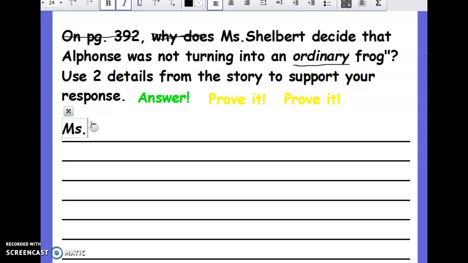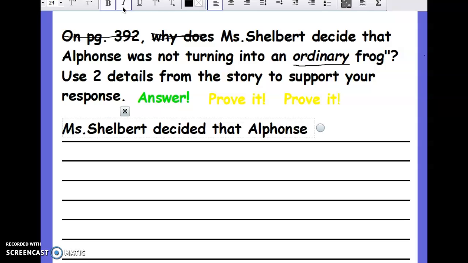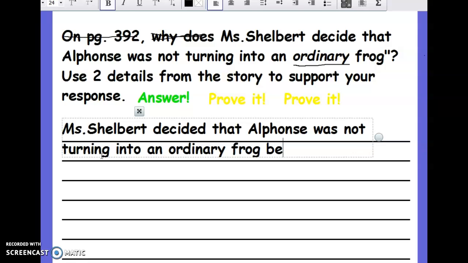Miss Shelbert, I have to spell Shelbert correctly, decided that Alphonse, love the name Alphonse, was not turning, to spell turning correctly, into an ordinary frog because, now, like I said, I'm not answering this for you, but this is where you are going to put your answer.